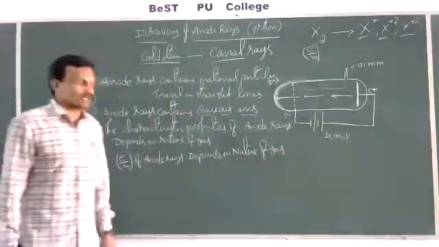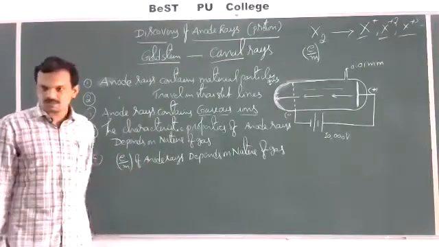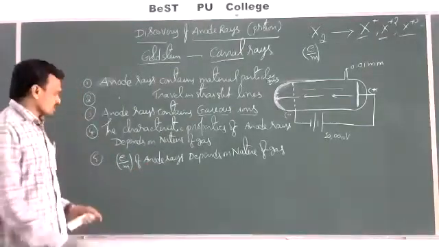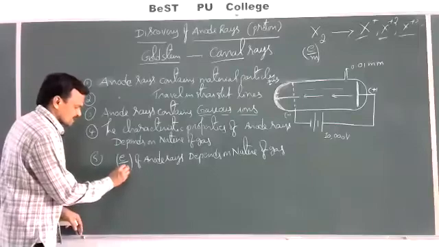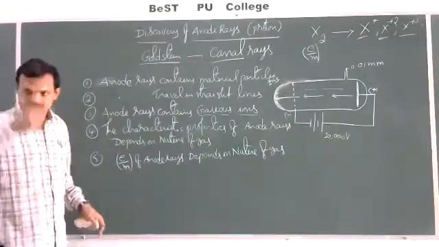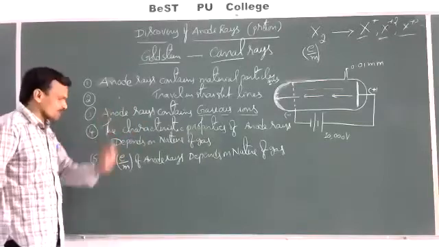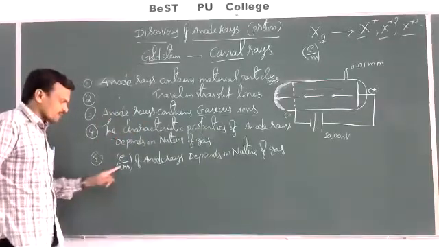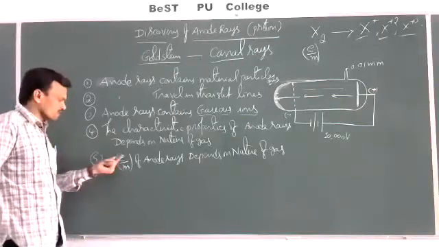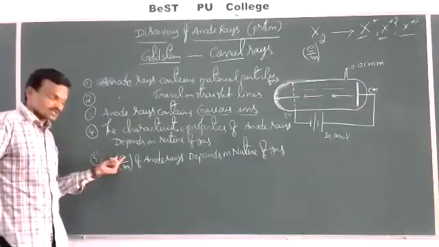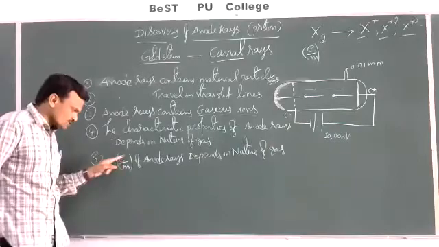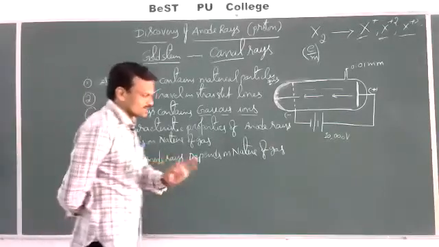Depending on the nature of the gas, the specific charge of anode rays depends. For example, if you have taken a gas X, the corresponding gaseous ion X plus is present. If you have taken a gas Y, the corresponding gaseous ion Y plus may be present. So both have different masses. Both may have different charges, or sometimes even the same charge. So the charge to mass ratio of anode rays is not constant.